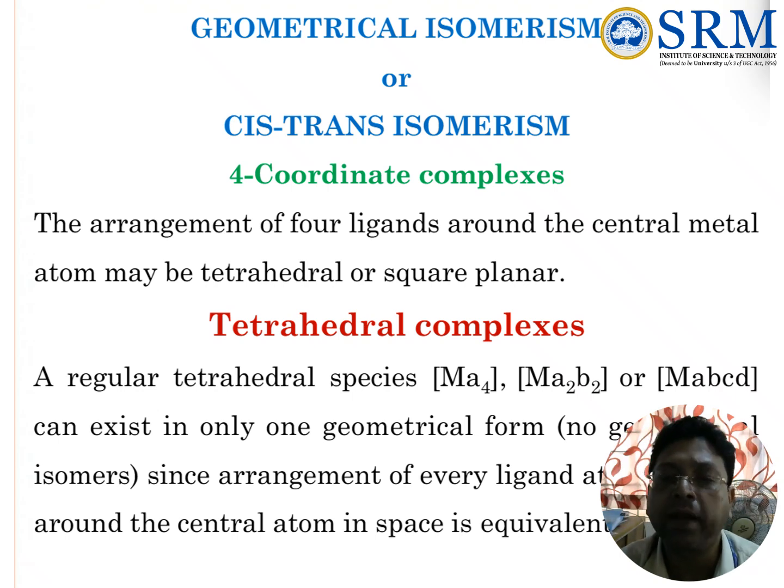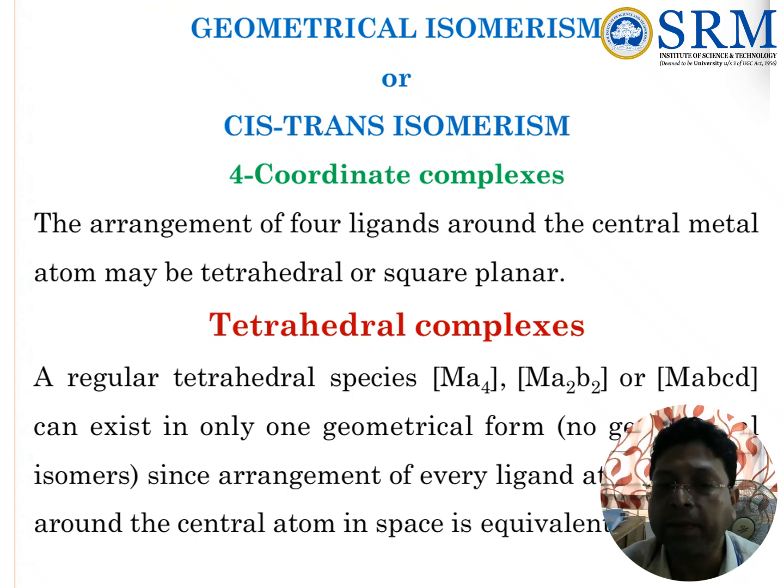Now, in the case of a tetrahedral complex species, if four ligands are surrounding the metal atom, whatever the type of ligands, whether similar or dissimilar, there will be no geometrical isomers, since the arrangement of every ligand or group around the central metal atom in space is equivalent.